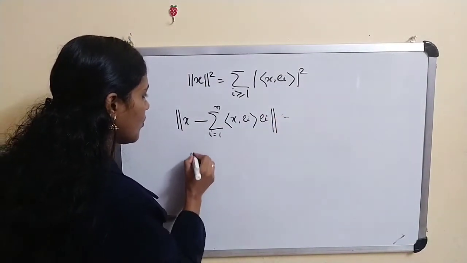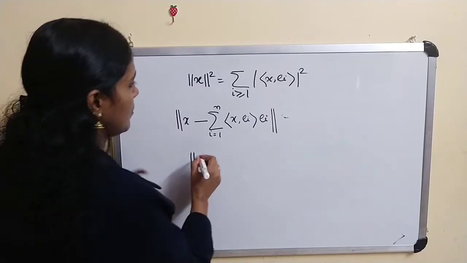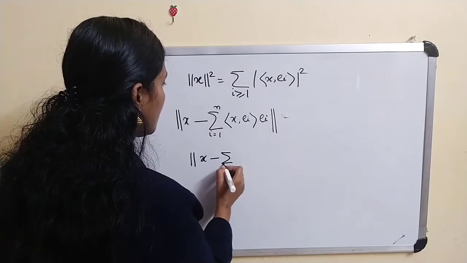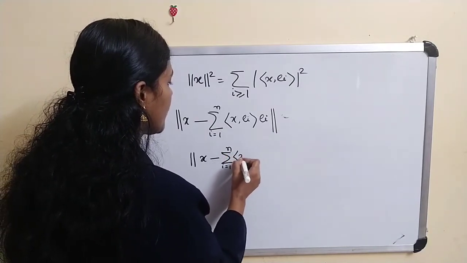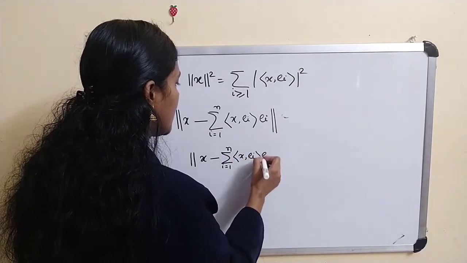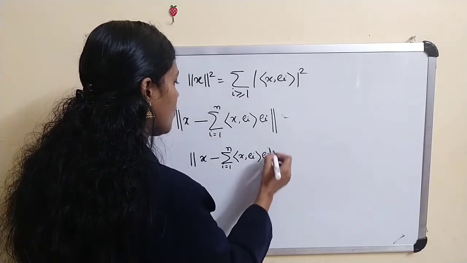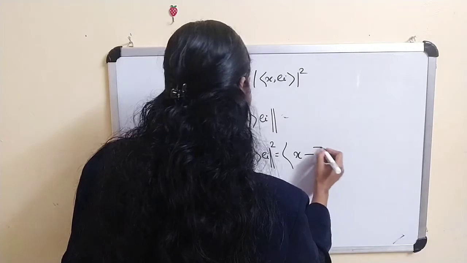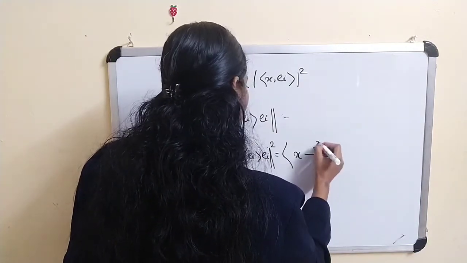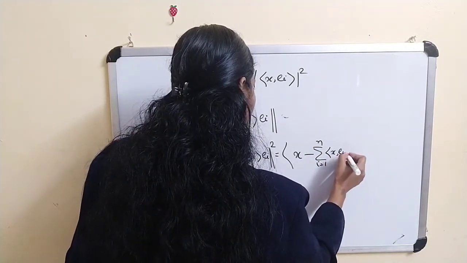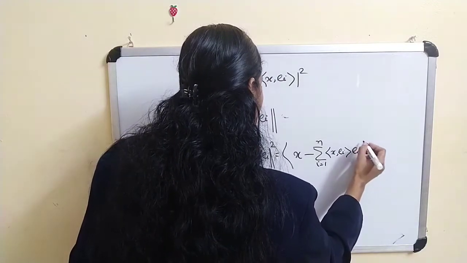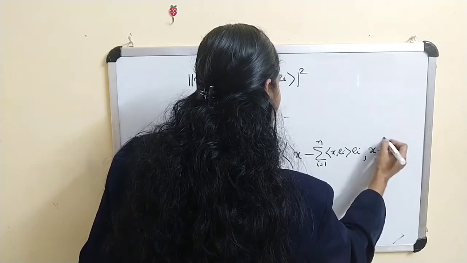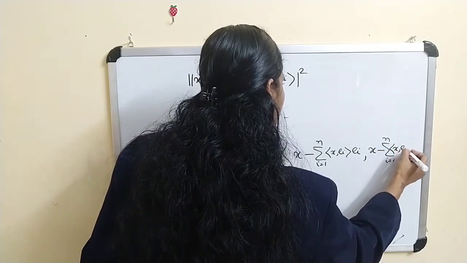Norm of x minus the sum from i equal to 1 to n of inner product of x ei times ei, whole squared, is equal to the inner product of x minus the sum from i equal to 1 to n of inner product of x ei ei, with x minus the sum from i equal to 1 to n of inner product of x ei ei.